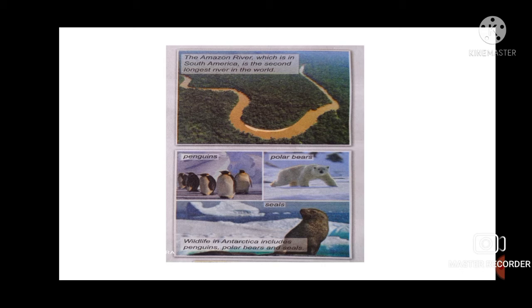The third is North America. North America is the third largest continent in the world. Now, let's see its key points. It is bordered by the Arctic Ocean in the north, the Atlantic Ocean in the east, and the Pacific Ocean in the west. It also has three sides covered by water. What are they? Arctic in the north, Atlantic in the east, and